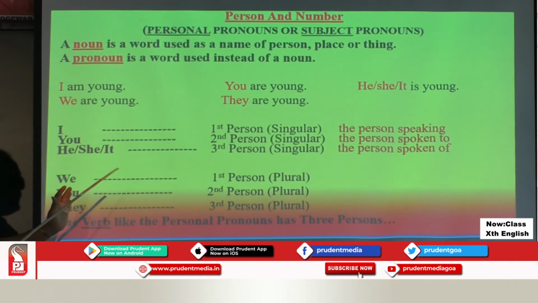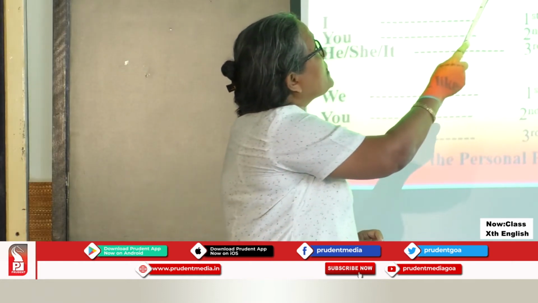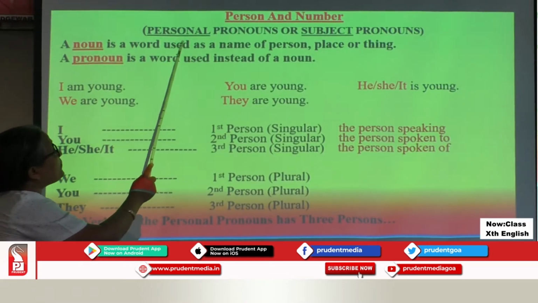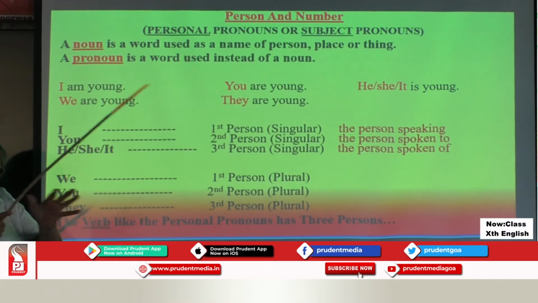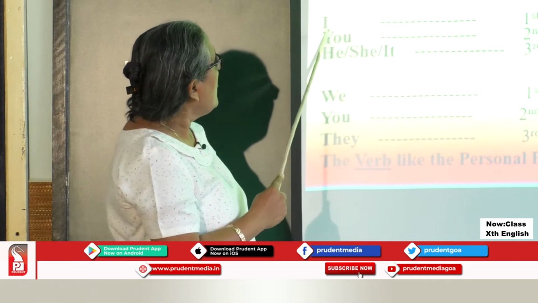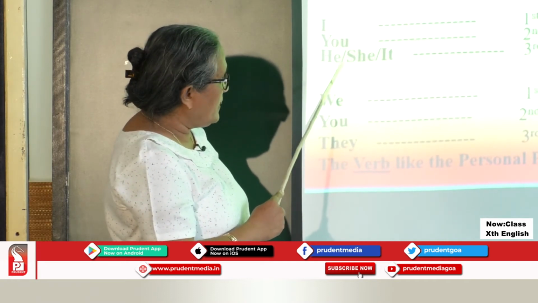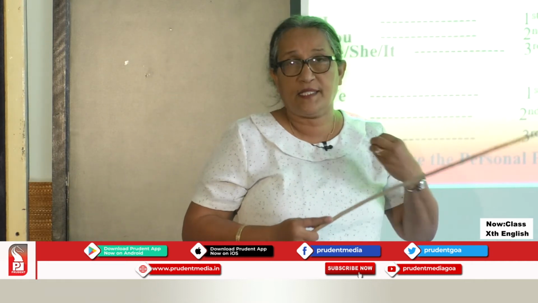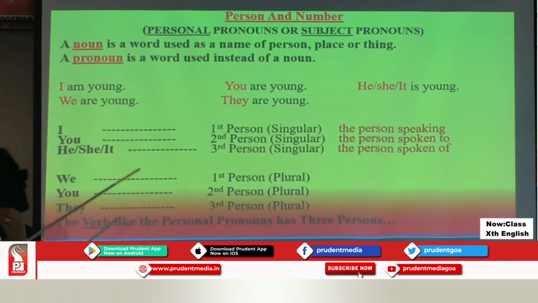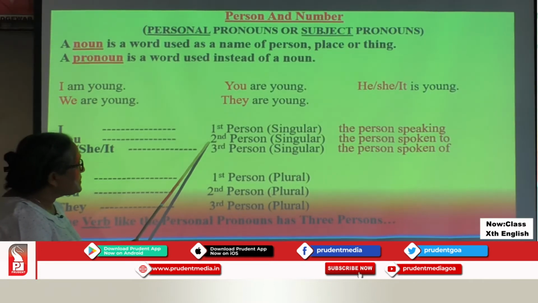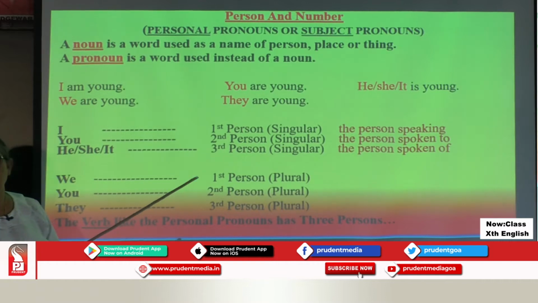Now, in this slide, let us understand what are personal pronouns. Why did I take subject pronoun here? Because personal pronoun and subject pronouns are one and the same. What do I mean by personal pronouns? By personal pronouns, I mean they are used to define the person who is speaking. Under personal pronouns, we have only three persons. The first person, the second person, and the third person.